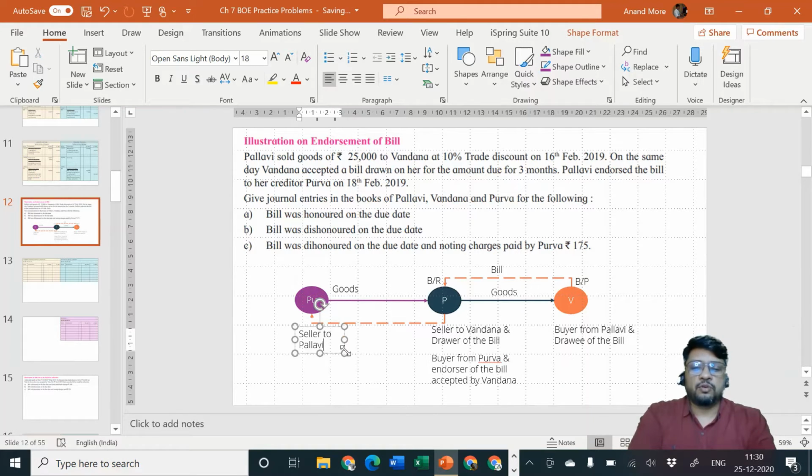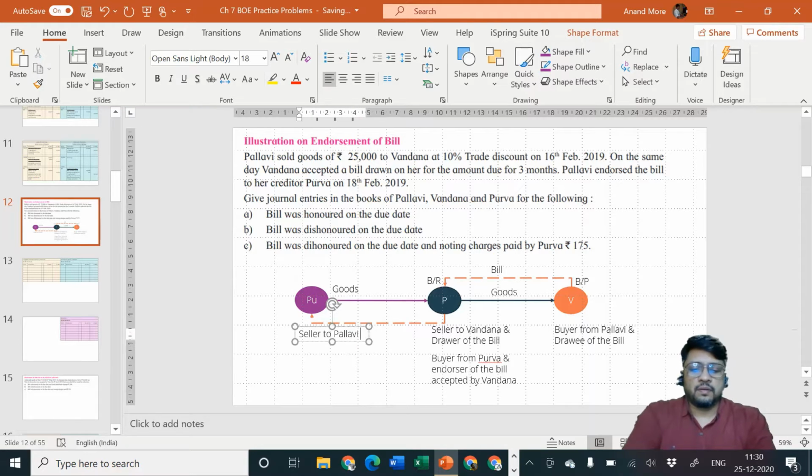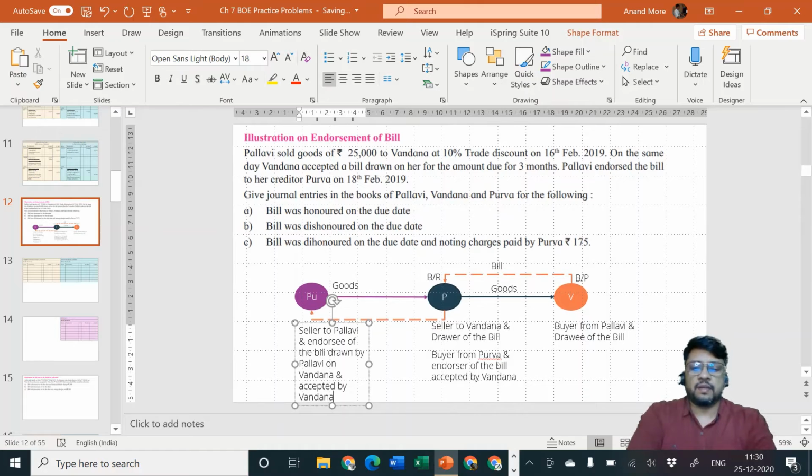And seller to Pallavi and endorsee of the bill drawn by Pallavi on Vandana and accepted by Vandana.